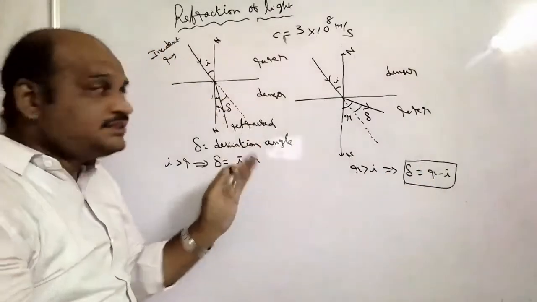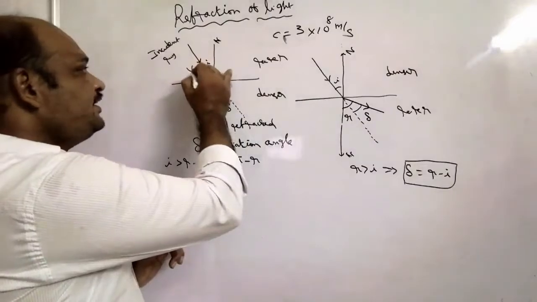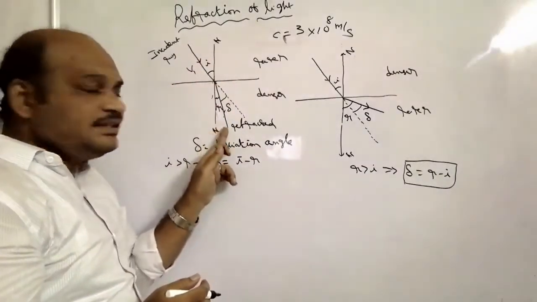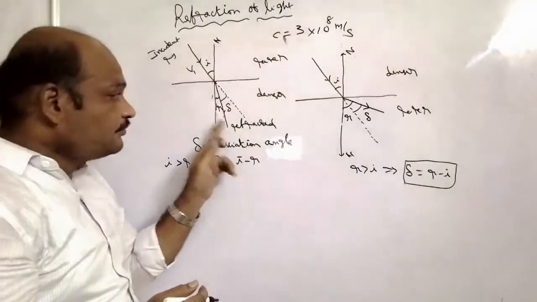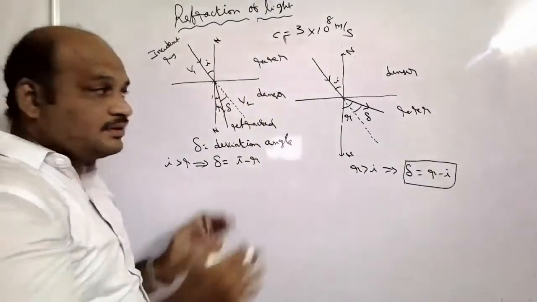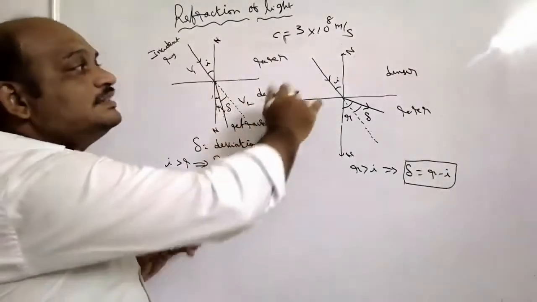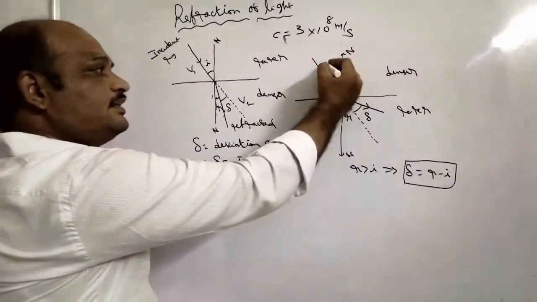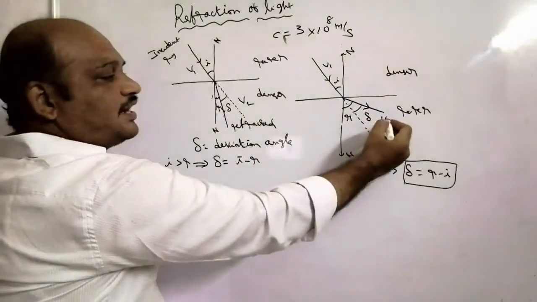In the first case, the velocity of light in the first medium we take as V1. In the second medium, the denser medium, the velocity of light is V2. In the other case, the velocities are also V1 and V2.